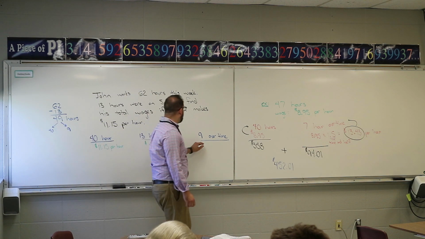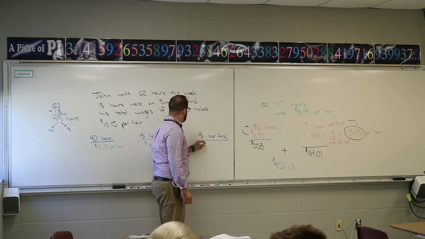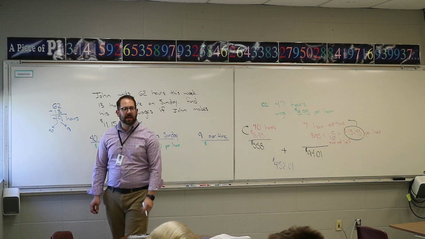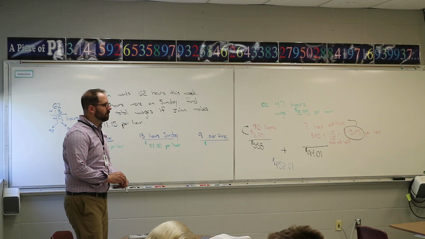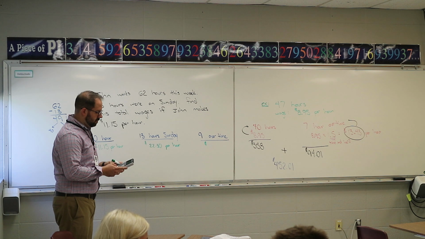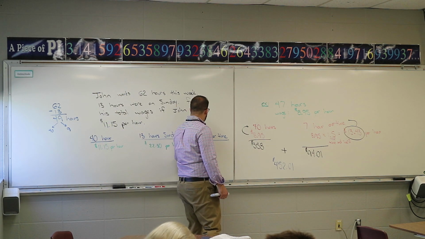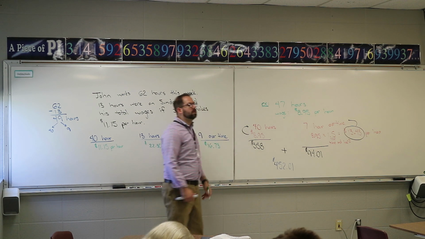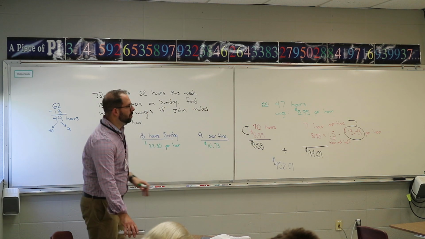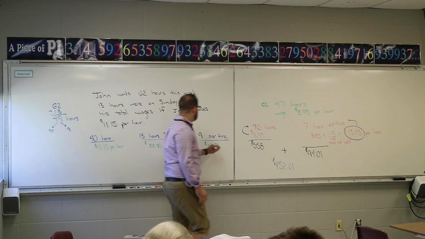And overtime. How do we calculate that? His normal overtime rate. 16.73. Okay, good. How do you do that? You are correct. Multiply it by 1.5. Good. Normal overtime is 1.5. Again, that's how we're getting each of these rates.